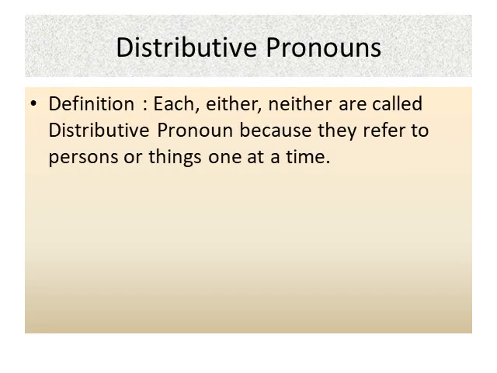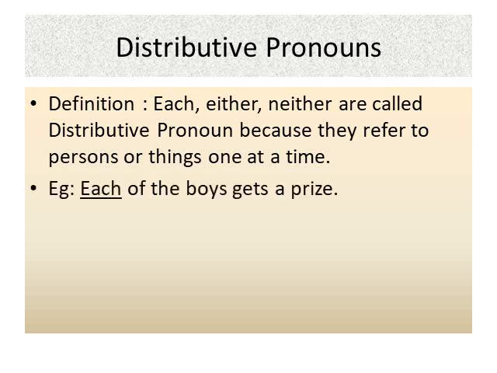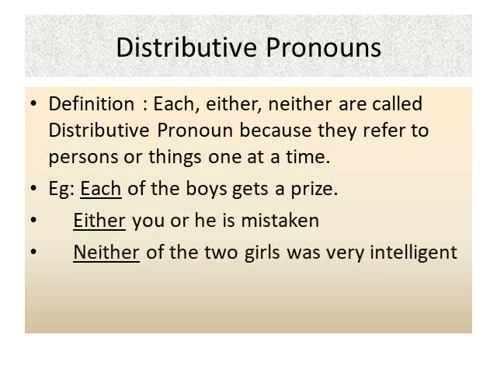Let's look at distributive pronoun. Definition: each, either, neither are called distributive pronouns because they refer to persons or things one at a time. For example, each of the boys gets a prize. Either you or he is mistaken. Neither of the two girls was very intelligent. Here, the underlined words are distributive pronouns.